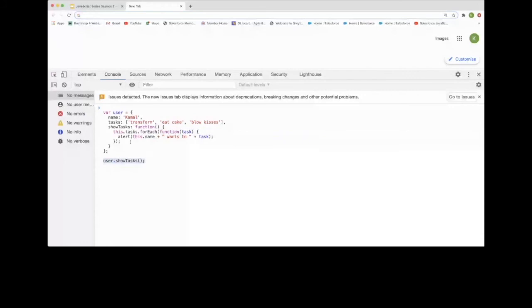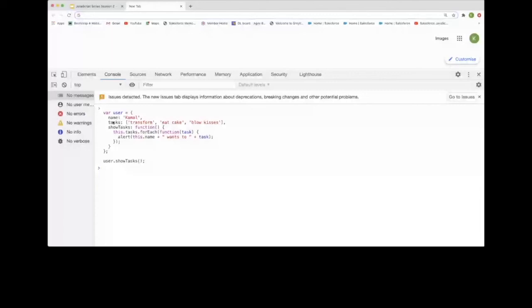If you see that we are creating a property inside user, this is the name, but you're not able to access this property inside this method particularly, or inside this loop, because of this keyword, because there is no context available for that particular method.